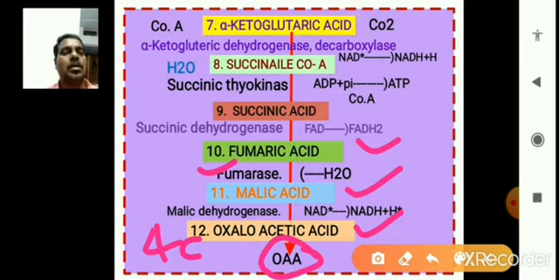Now observe in this slide, one carbon dioxide is released here.